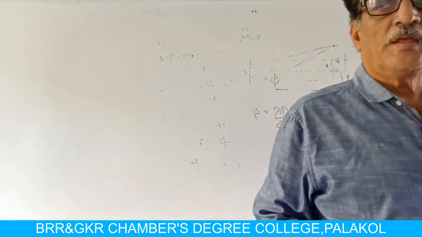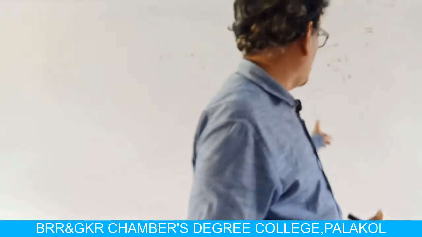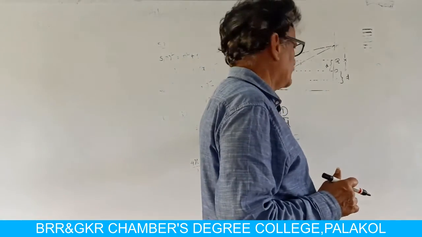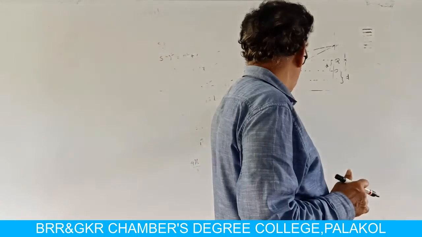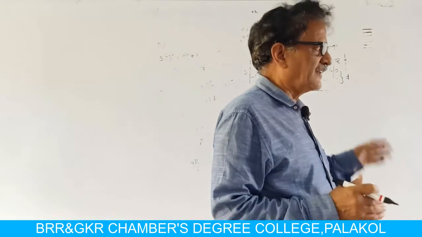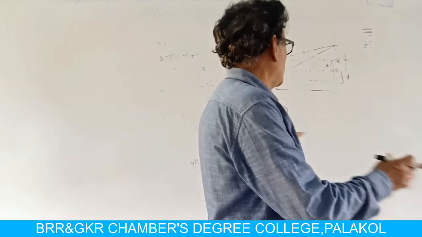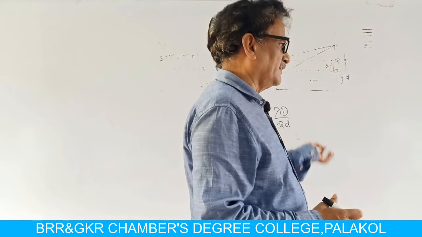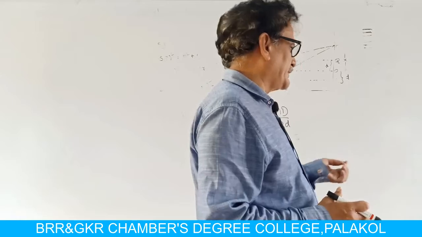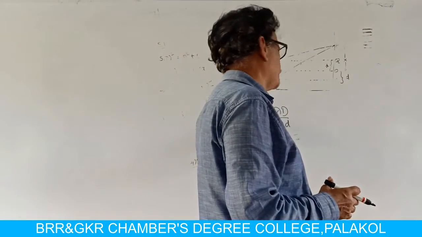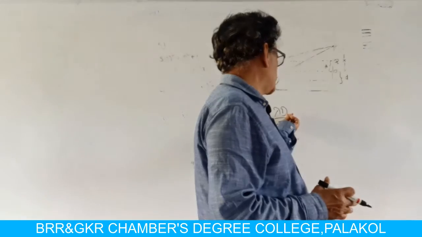Also, if D is large, then also we will get beta as large. But this is not desirable because if D increases, the intensity decreases. But to get large values of beta, D should be large.